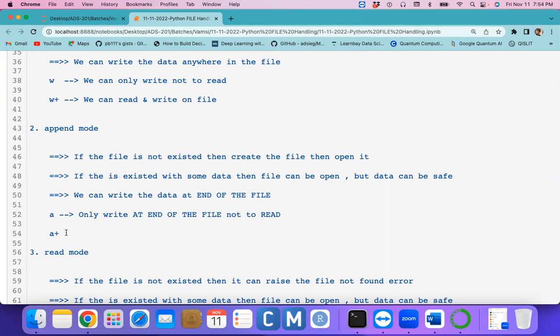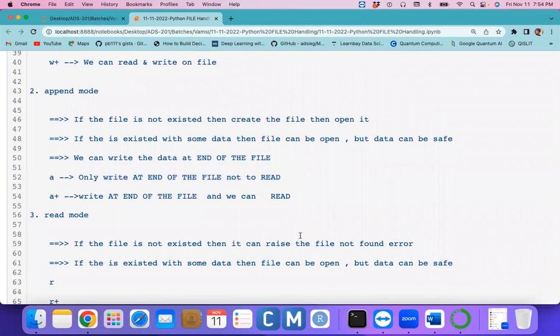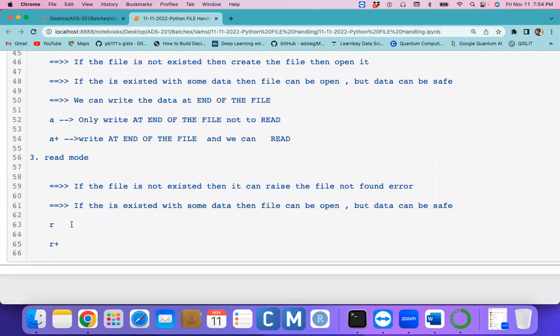And when you open the file in A mode, that is the case, but when you open the file in A plus mode, both read and write are possible, and we can read the entire file. Now, R mode is nothing but only read operations are possible, only read, not write.